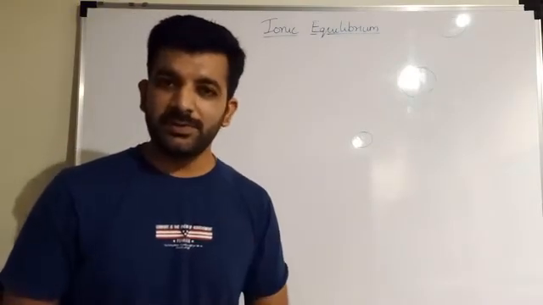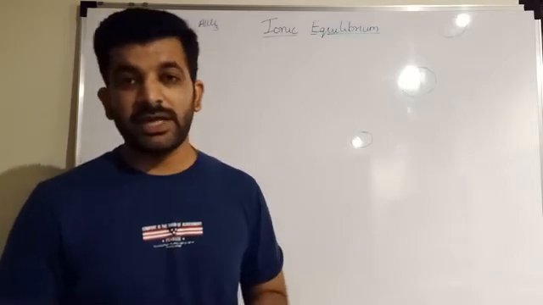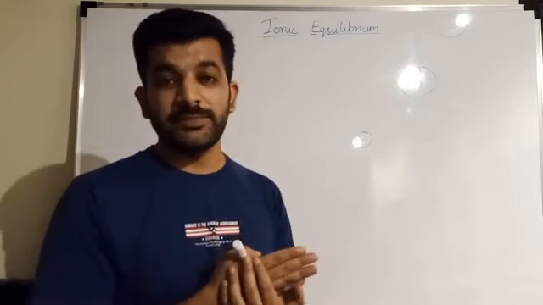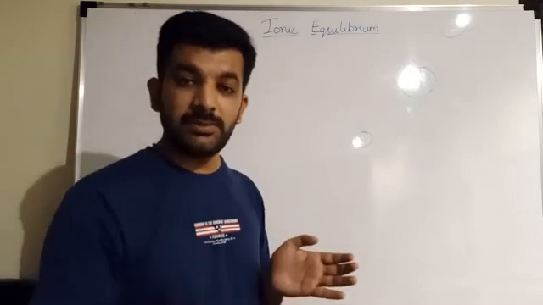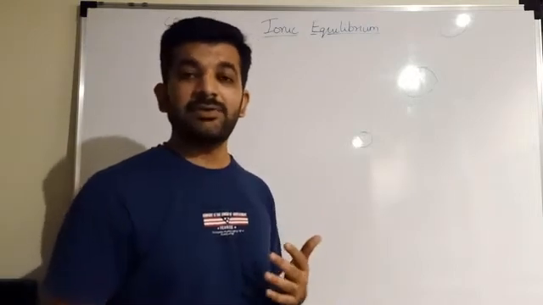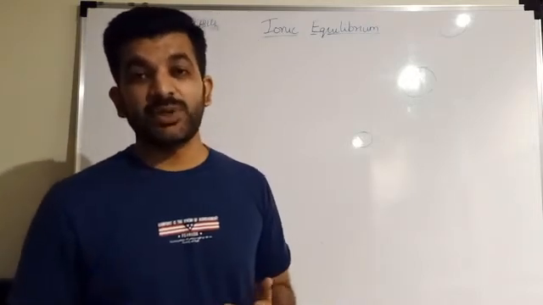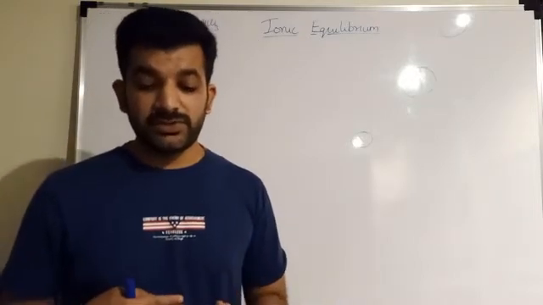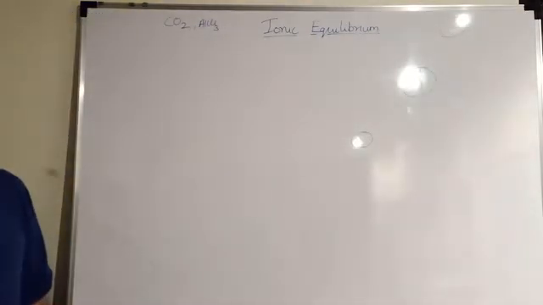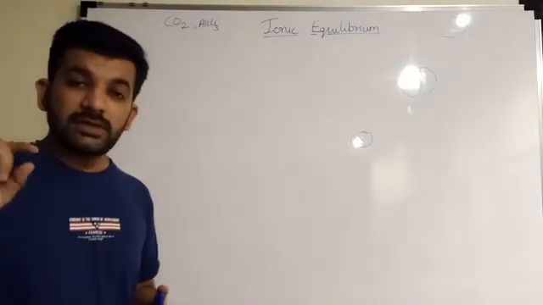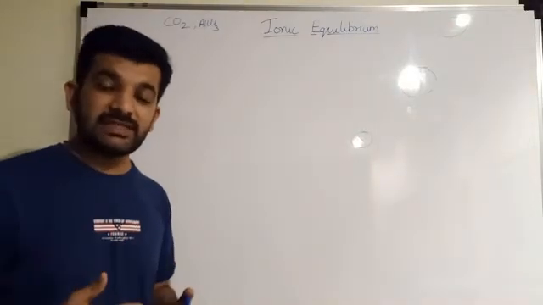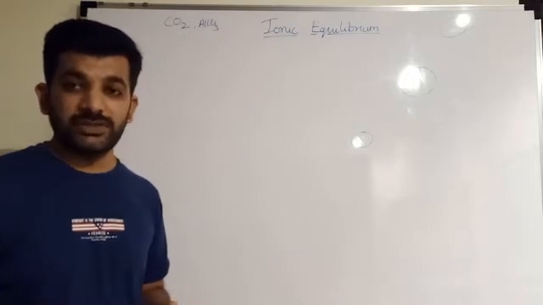As we were seeing ionic equilibrium, we have covered what the types of equilibrium are. There are three types of equilibrium. First we have seen physical equilibrium, chemical equilibrium, and today we are seeing ionic equilibrium. In ionic equilibrium we have seen what acids are, what bases are, their degree of dissociation, and how the dissociation is dependent on the stability of the conjugate base, and the factors affecting the stability of that conjugate base.